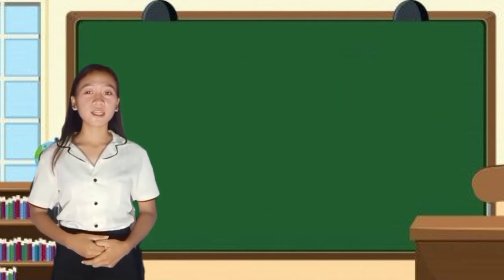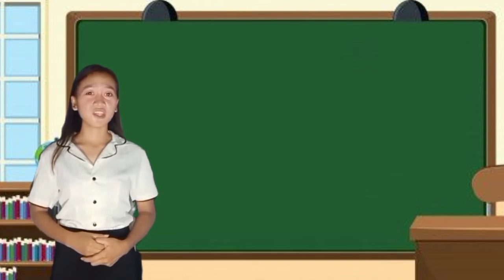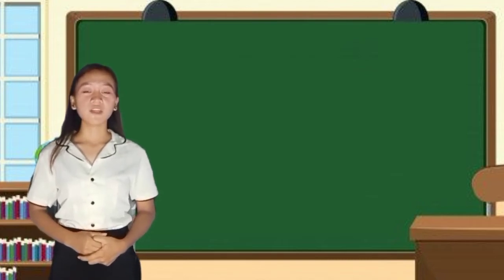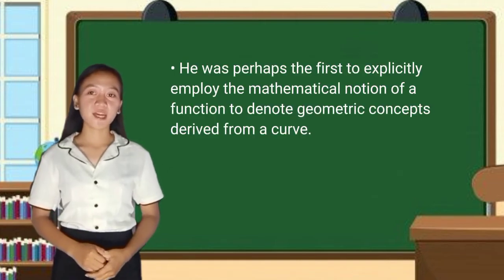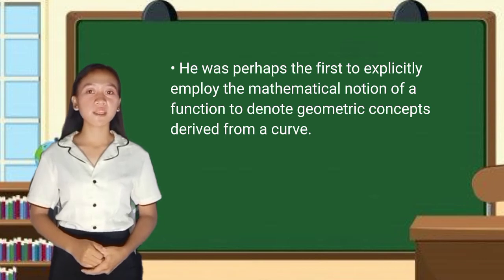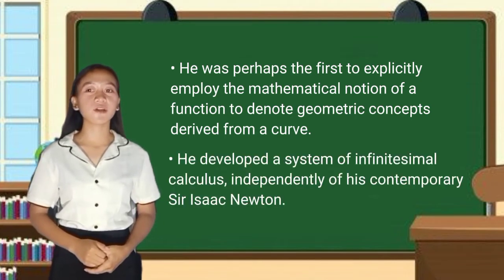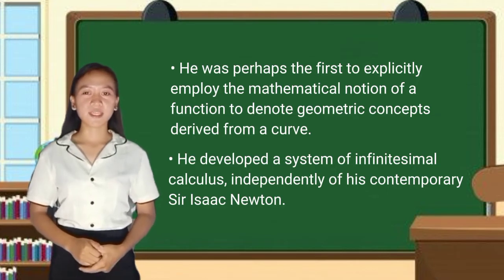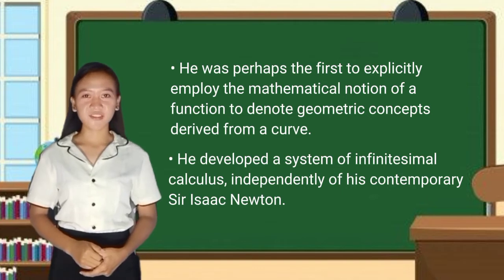Between his work on philosophy and logic and his day job as a politician and representative of the royal house of Hanover, Leibniz still found time to work on mathematics. He was perhaps the first to explicitly employ the mathematical notion of a function to denote geometric concepts derived from a curve, and he developed a system of infinitesimal calculus independently of his contemporary Sir Isaac Newton.